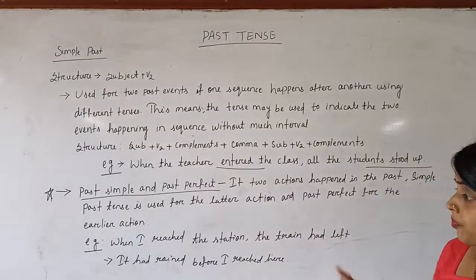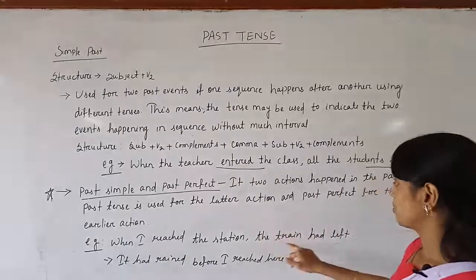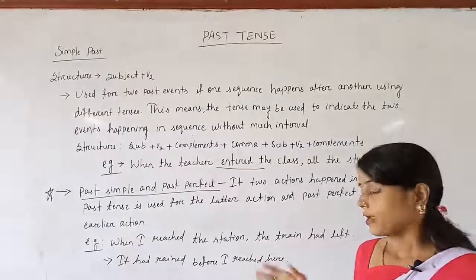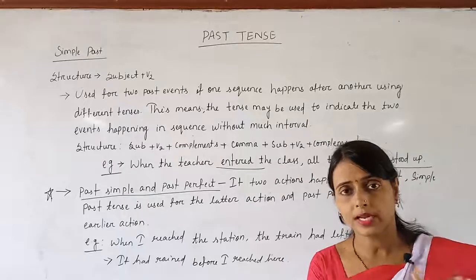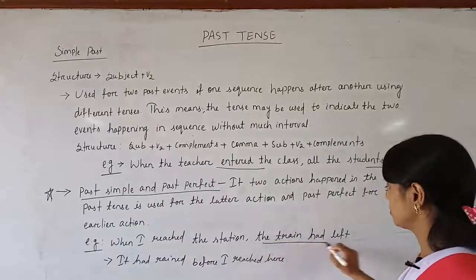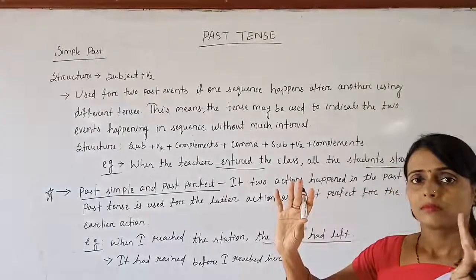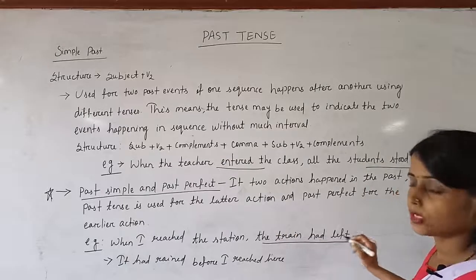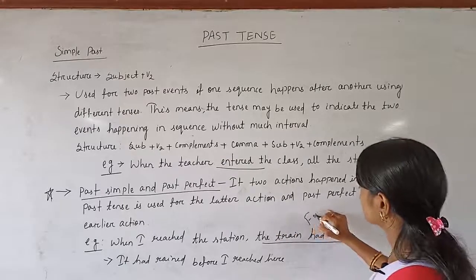See the example: when I reached the station, the train had left. Which action has taken place first? I reached the station or the train had left? The former action is the train had left, meaning the train already left the station.